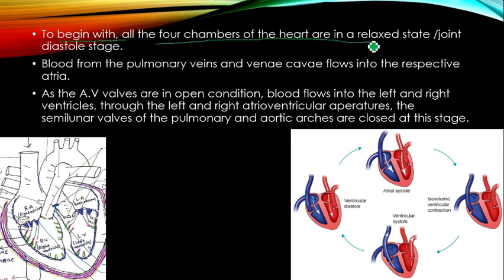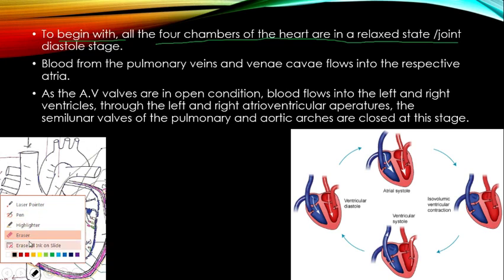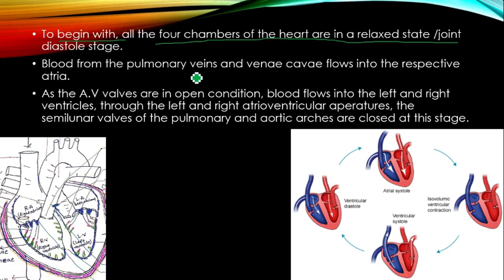The four chambers of the heart are in a relaxed state: right atrium, left atrium, right ventricle, left ventricle, all four are relaxed. During this resting state, the deoxygenated blood from the body enters the right atrium, and the oxygenated blood from the lungs enters the left atrium.